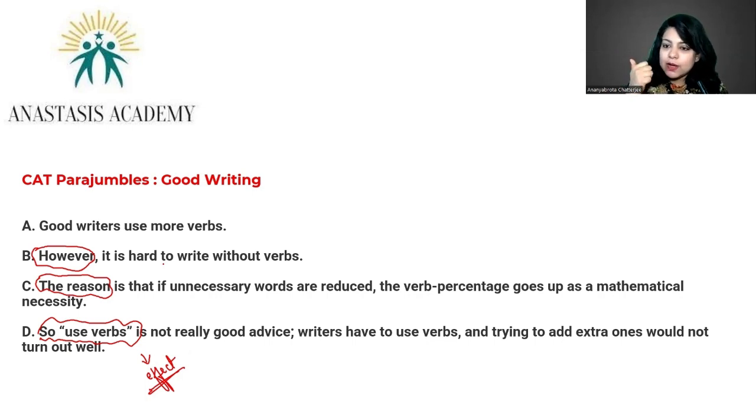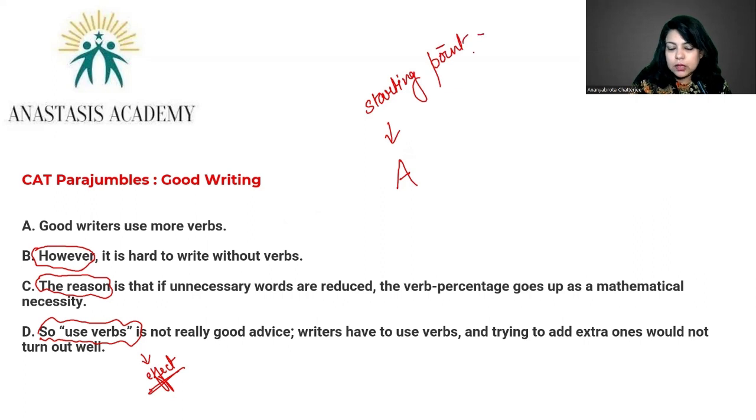So because of however we cannot start with B, because of the reason we cannot start with C, because of so we cannot start with D. So the one thing that we already know by the process of elimination here is that A is going to open this passage. A will be the starting point. Now we have to create the pair for A. I mean, what will follow A? That is a question.